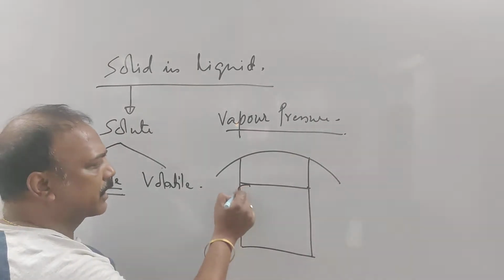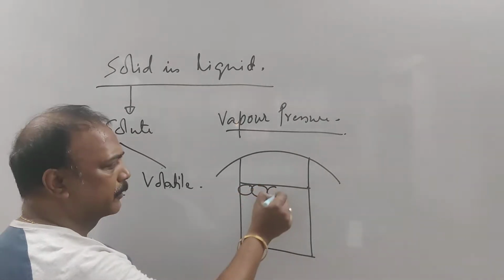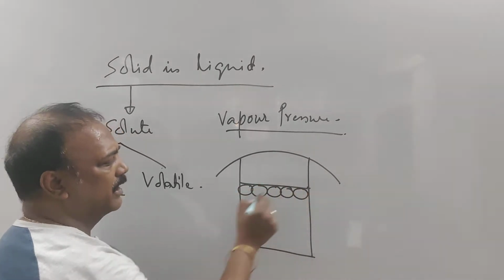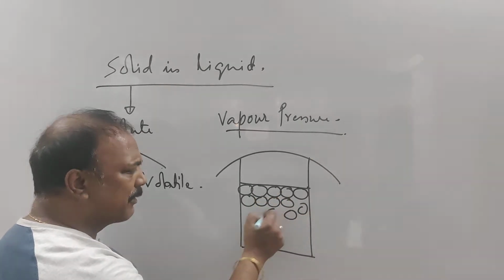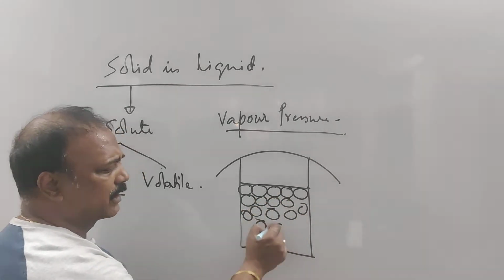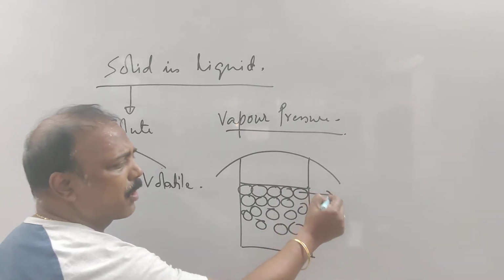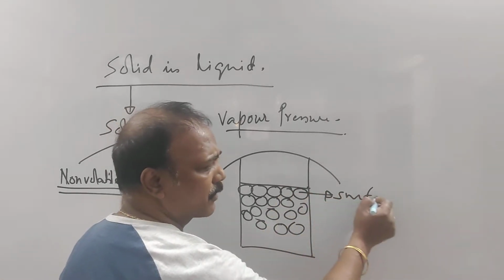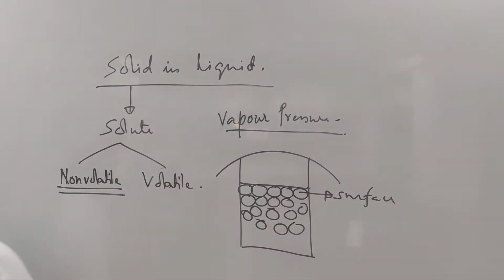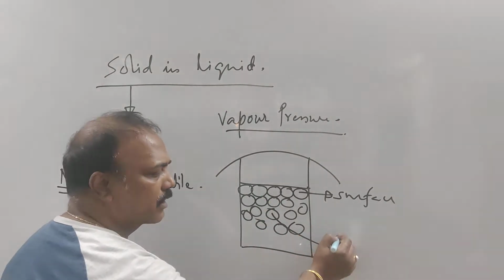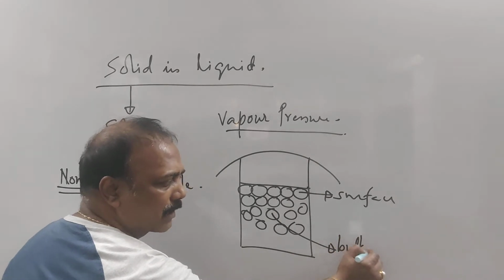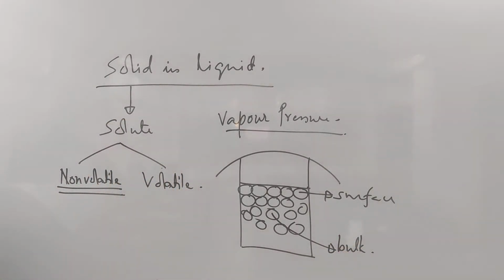So water molecules are there at the surface, as well as over here also. Maybe they are not that tightly packed, but they are placed over here also. These molecules are called surface molecules, and the molecules that are present inside are called the molecules in the bulk. We call them bulk molecules.